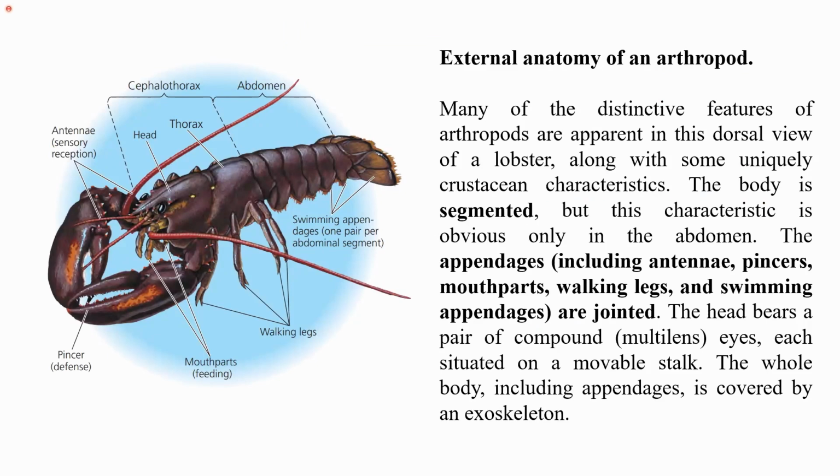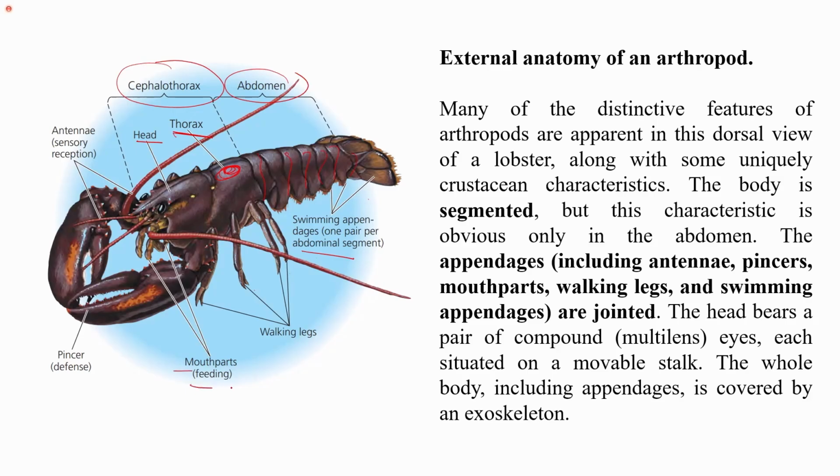I have tried to show the external anatomy of arthropods using the example of a lobster. You can see that they have a head region and a thorax region, which I have marked here. Then they have walking legs. They have swimming appendages, one pair per abdominal segment, and these are also considered appendages. The head and thorax form the cephalothorax, and they have an abdomen. The abdomen is segmented.